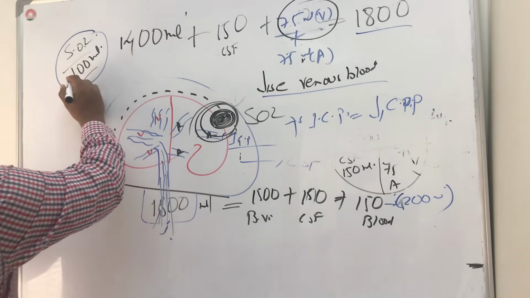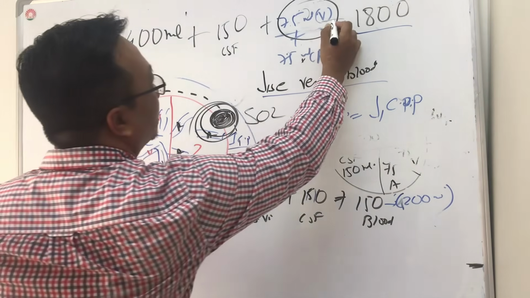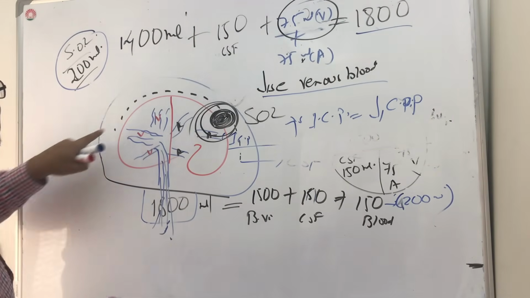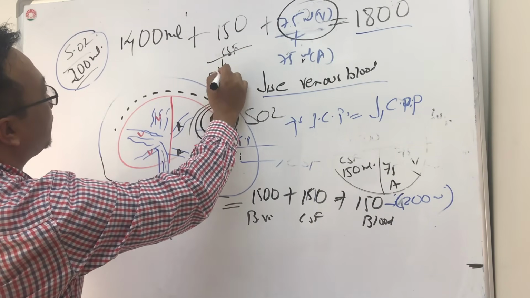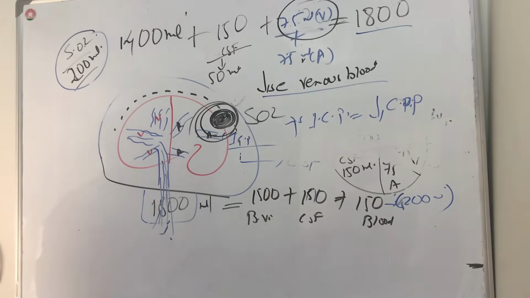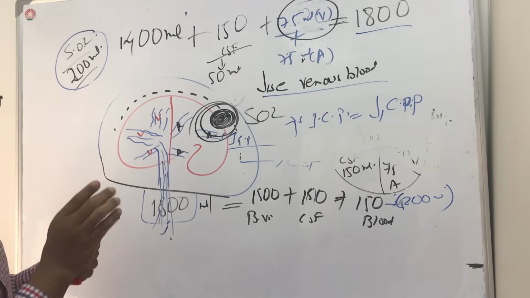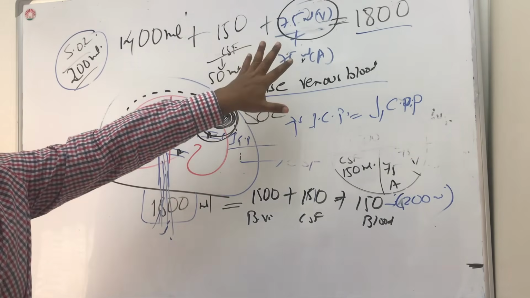So now let's say this SOL has become 200 ml. To keep the number constant at 1800, it has to compromise another 100 ml here. So it has to reduce the CSF, say from 150 to 50 ml, so that the number still remains the same. That is the Monro-Kellie doctrine: when one is affected, the other two will compensate. Okay, so the number remains fixed.